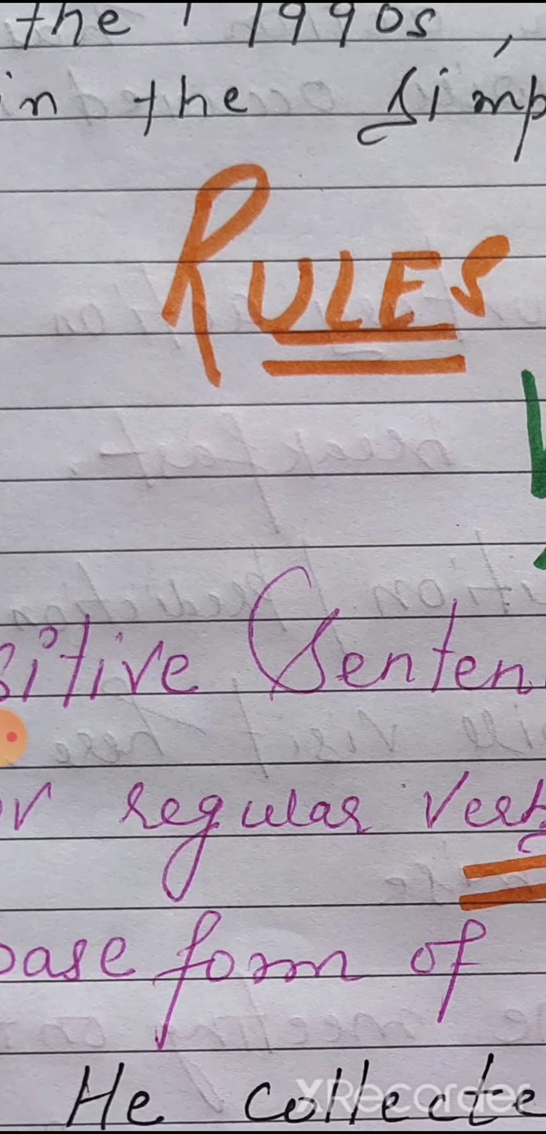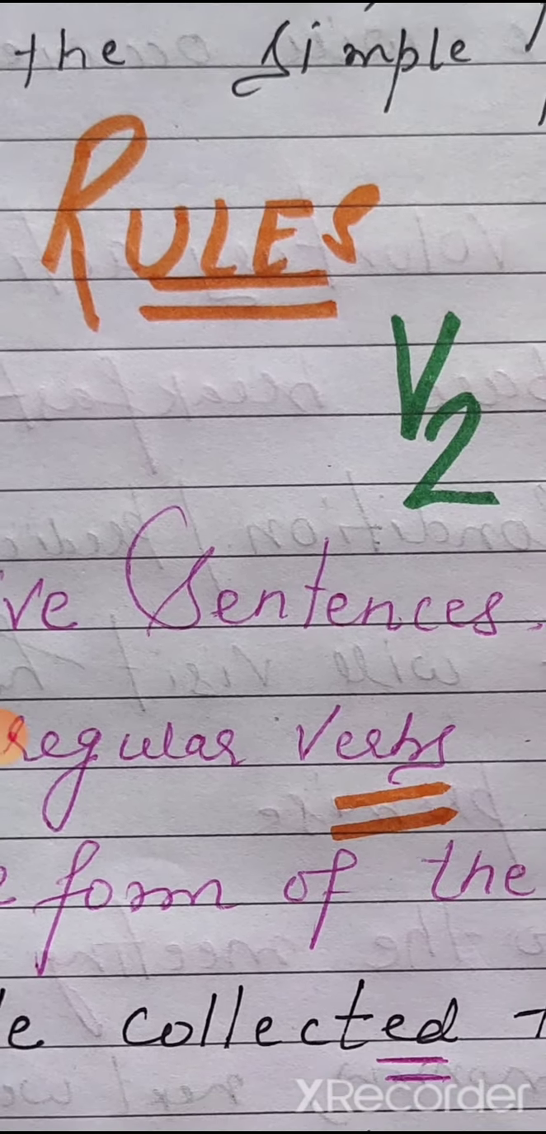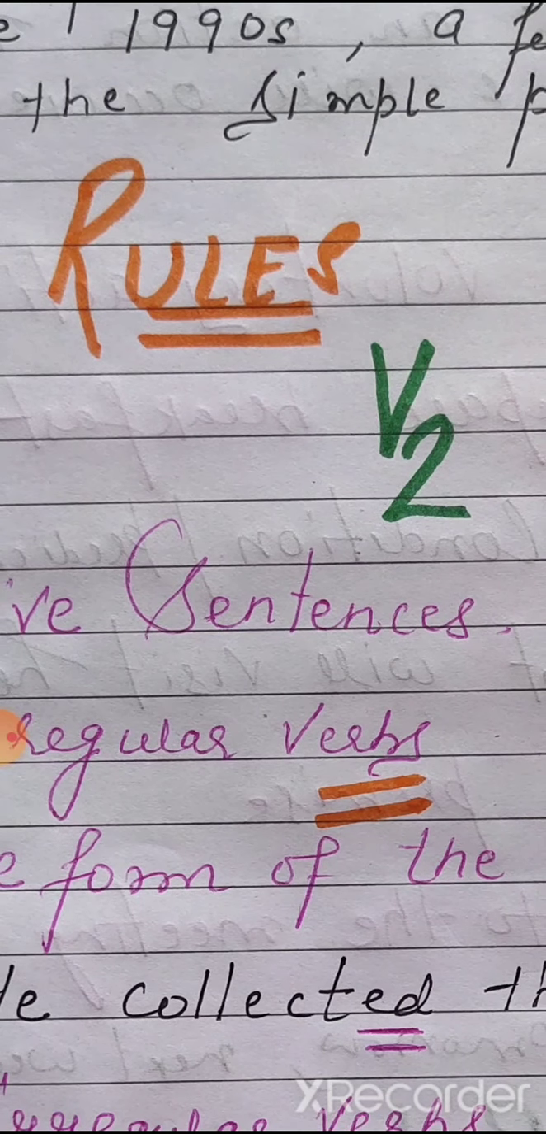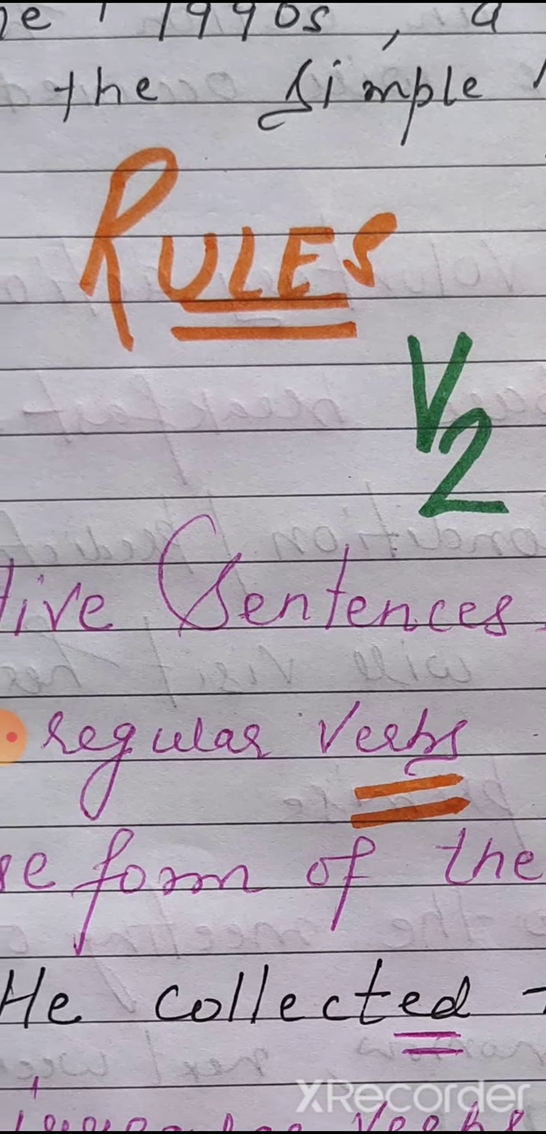If our verb is a regular verb, we will take the base form of the verb, and to the base form of a regular verb we will just add d or ed. For example, he collected the prize. Now collect is a regular verb. What we did here is we just added ed to the regular form of the verb.